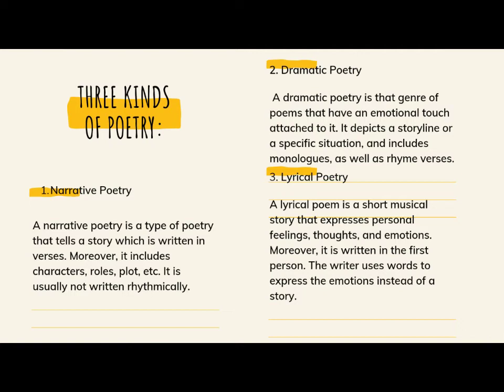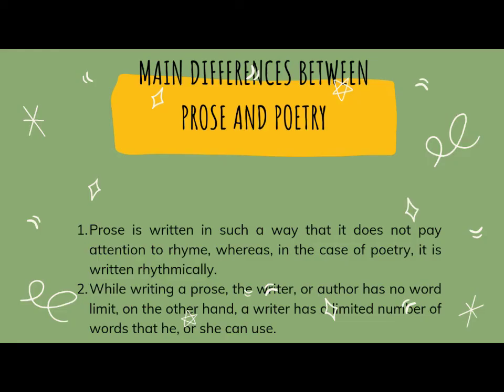Number 3. Lyrical poetry. A lyrical poetry is a short musical story that expresses personal feelings, thoughts, and emotions. Moreover, it is written in the first person. The writer uses words to express the emotion instead of a story. There are 5 main differences between prose and poetry.